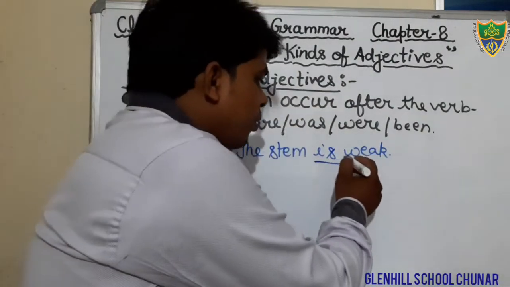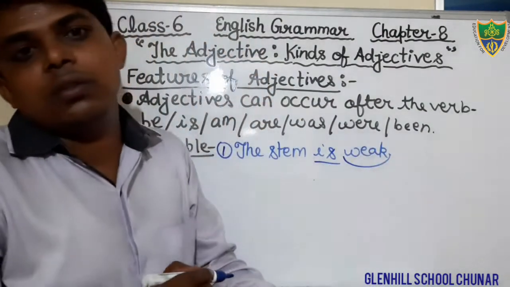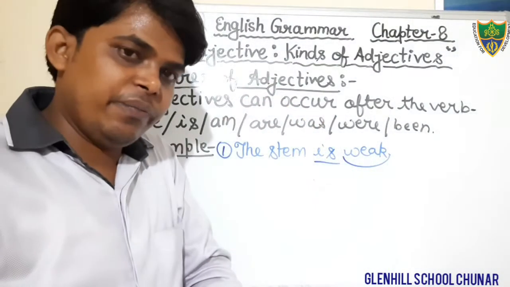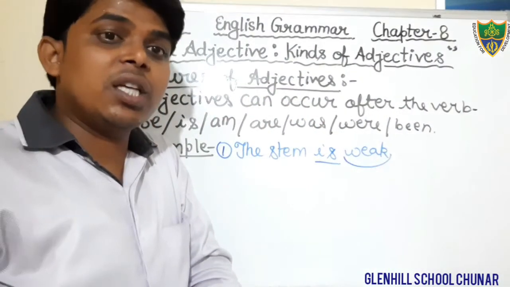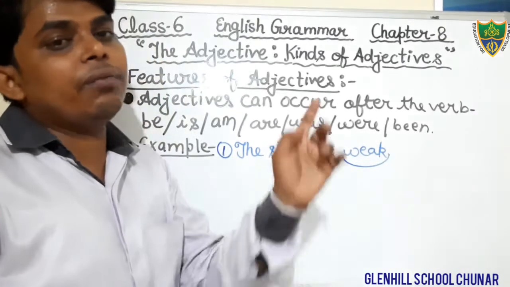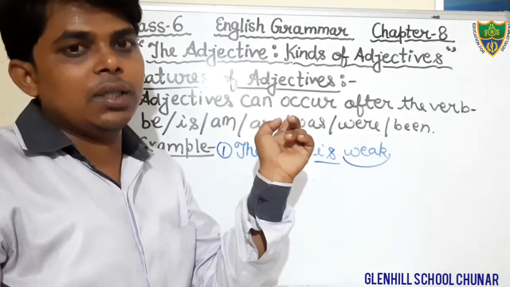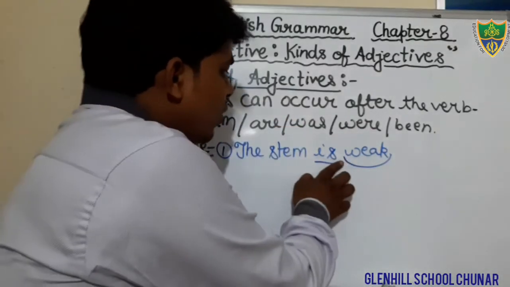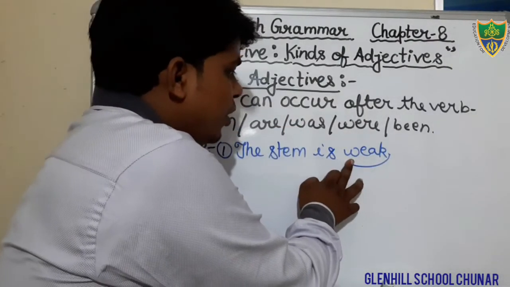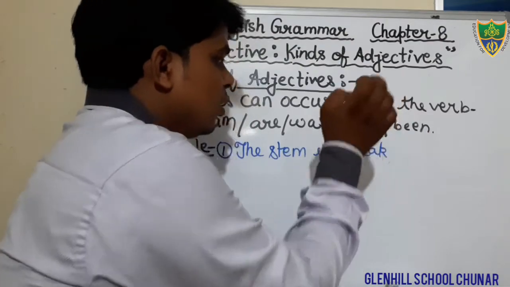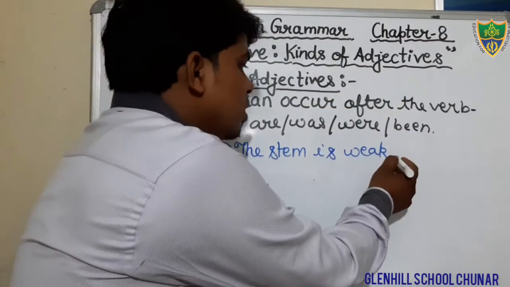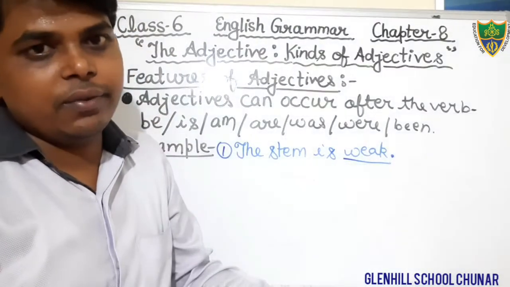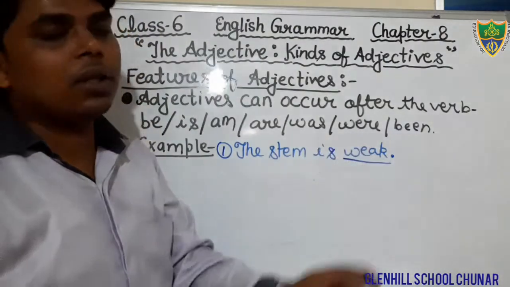Here the word weak is an adjective in this sentence, and it is used just after the verb is.